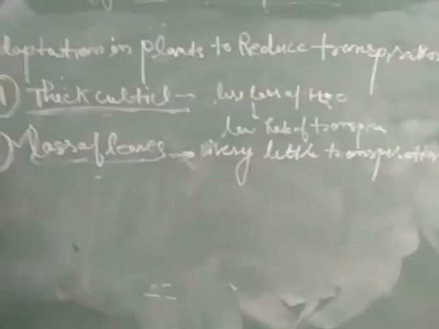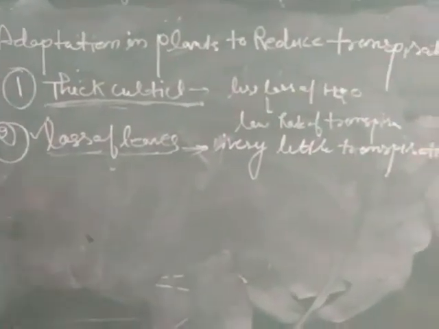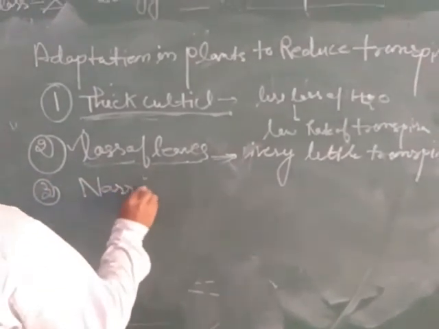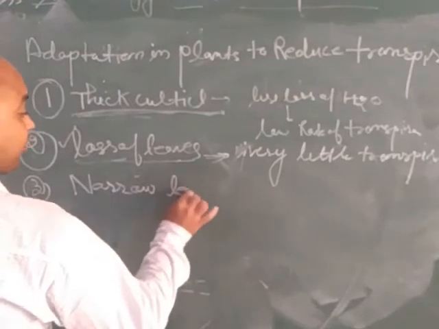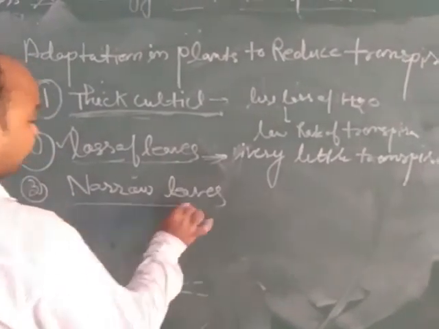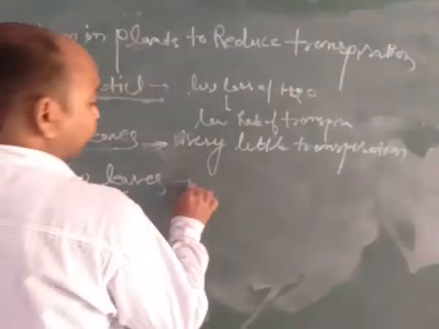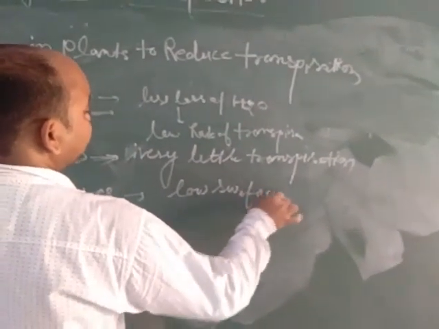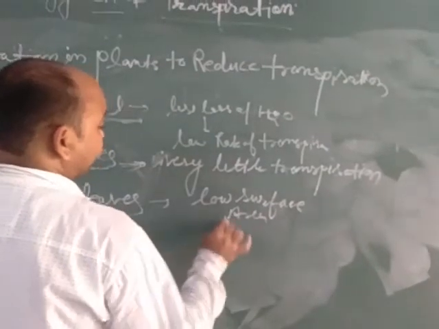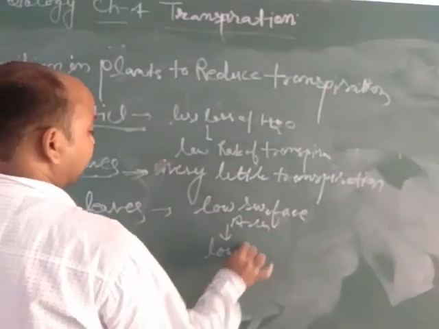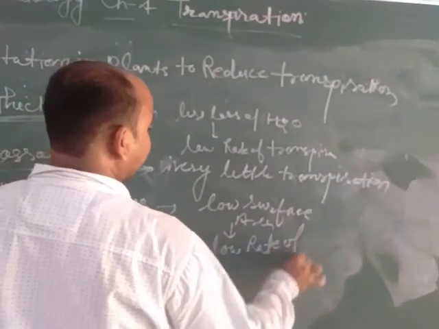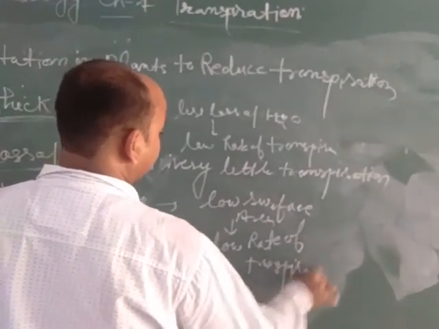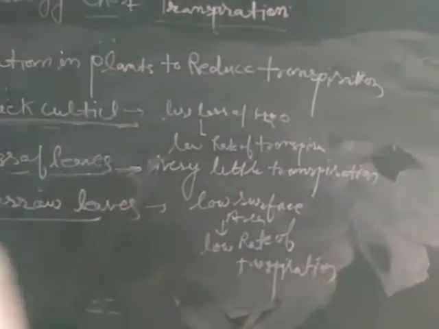Now the third point is narrow leaves, which are also responsible for reducing the rate of transpiration, because narrow leaves have low surface area, so there is a low rate of transpiration.